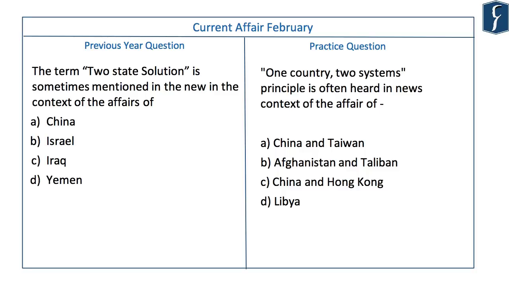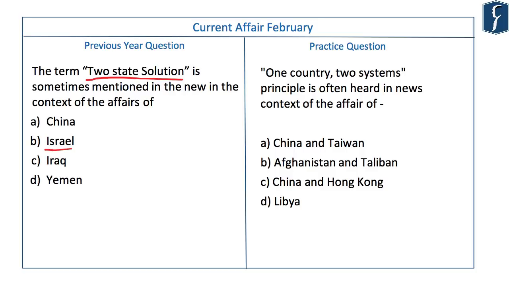UPSC also asks questions related to international affairs in the prelims exam. For instance, this question of prelims 2018. The term two-state solution is sometimes mentioned in the news in the context of the affairs of China, Israel, Iraq, Yemen. The answer is as easy as candy. It is Israel. It's basically between the affair of Israel and Palestine.